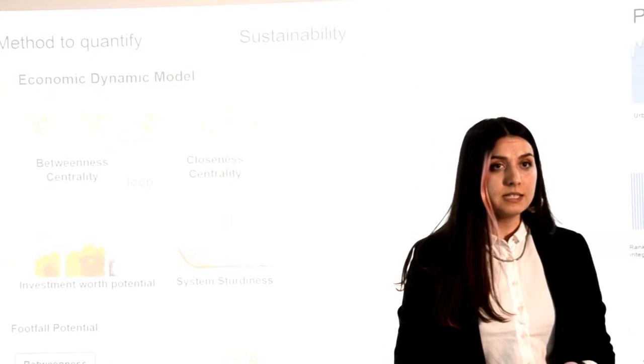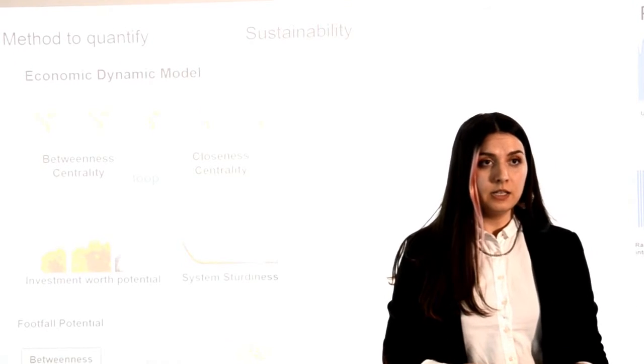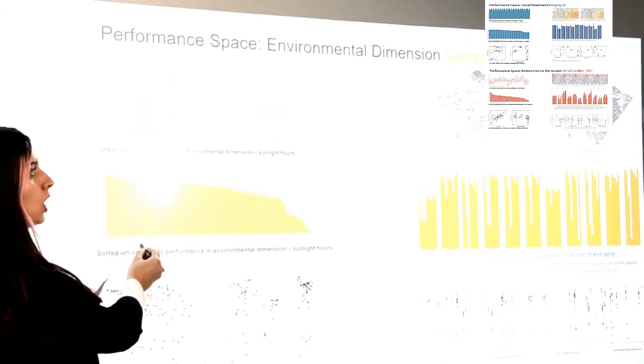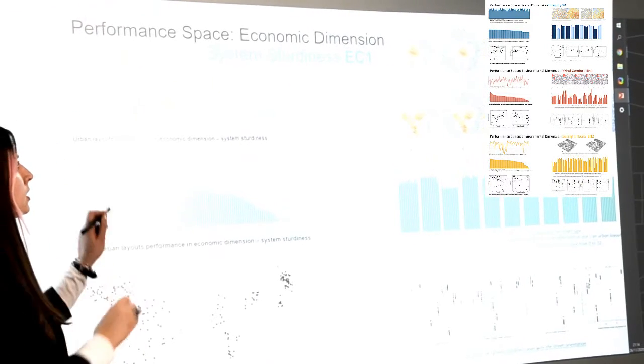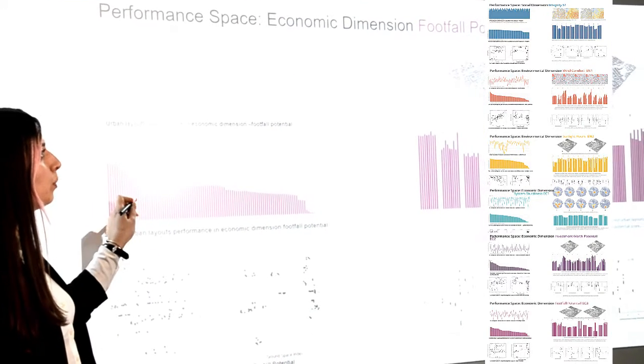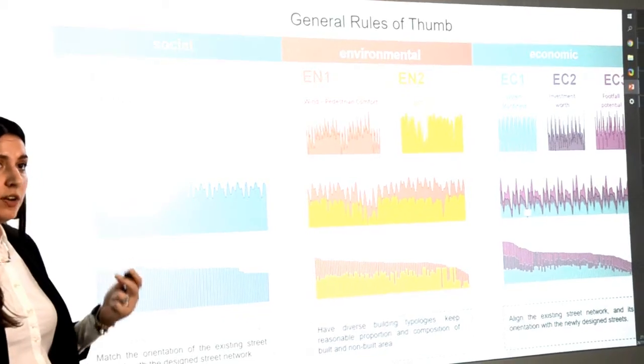This framework is applied in the city of Vienna, and while exploring its performance space and the performance data analysis in each indicator in integrity, wind comfort, sunlight hours, system sturdiness, the investment worth potential, the footfall potential, a general rule of thumb can be derived.